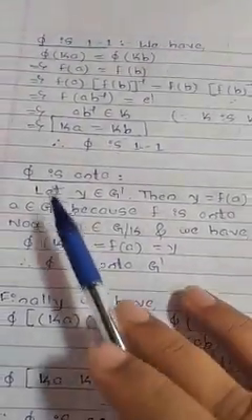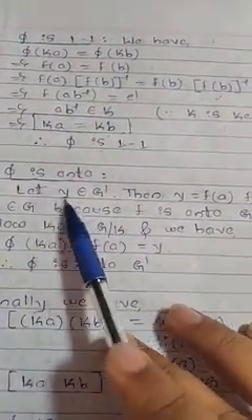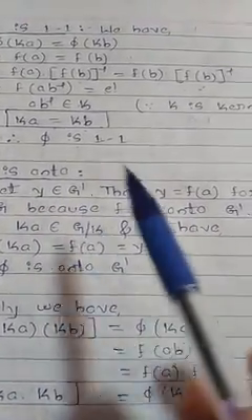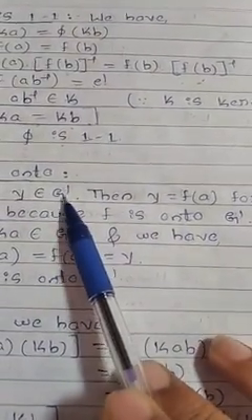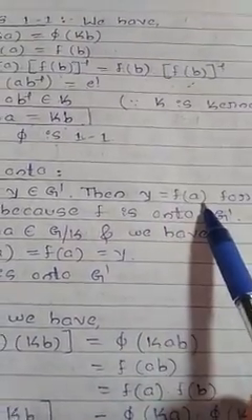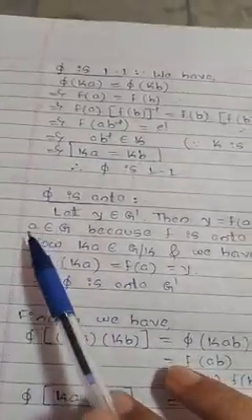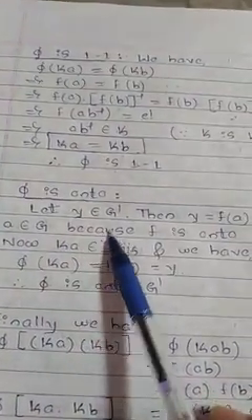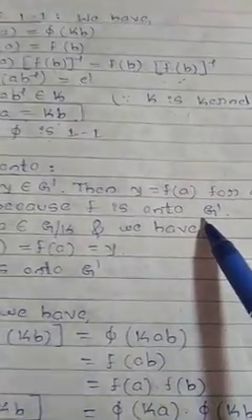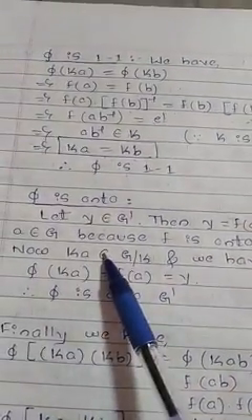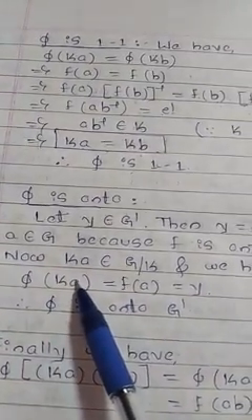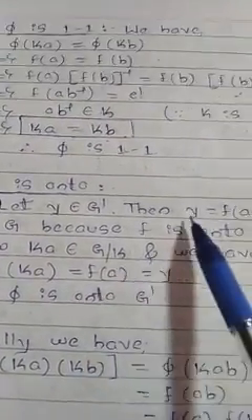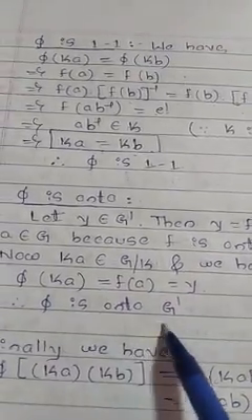Next, pi is onto. Let y be an element of G dash, then y is equal to f of a, since all the elements in G dash are in the form of f of a for some a belongs to G, because f is onto G dash. Now, Ka, a coset, belongs to the quotient group, and we have pi of Ka is equal to f of a. But f of a is equal to y. Therefore, pi is onto.